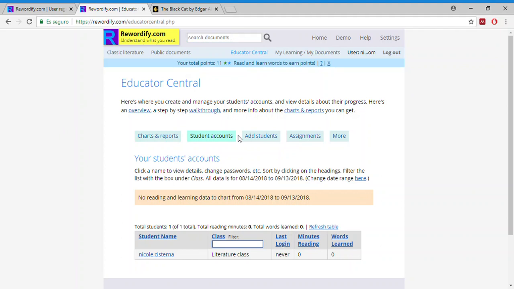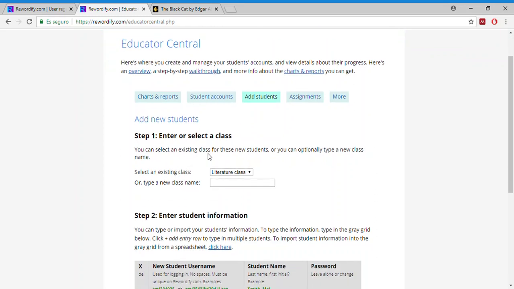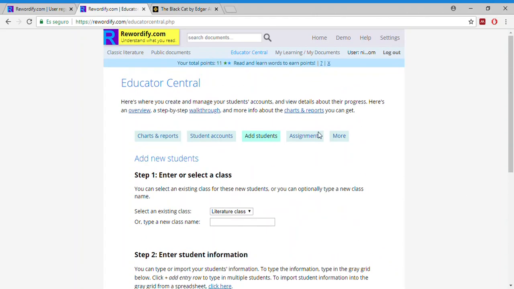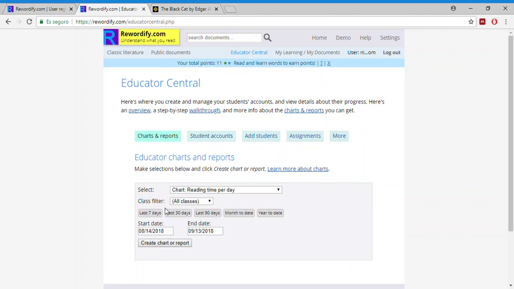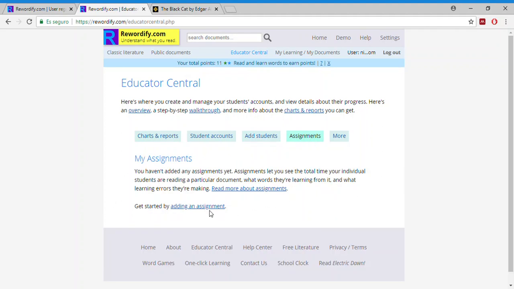So here in the Educator Central, you can create a class. If you click on the button Add Students, you can create a class, here's the literature class, and you can type students' information. Here you can manage students' accounts, you have charts and reports from the class that you are managing, and the assignments. So how does this work? Get started by creating an assignment.